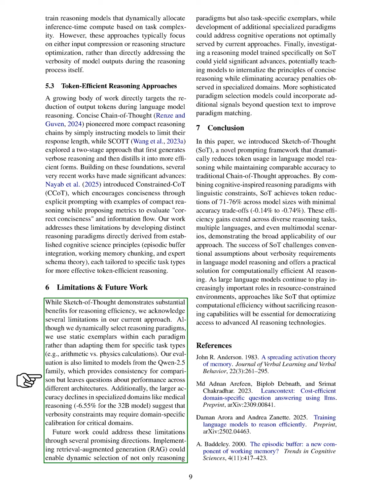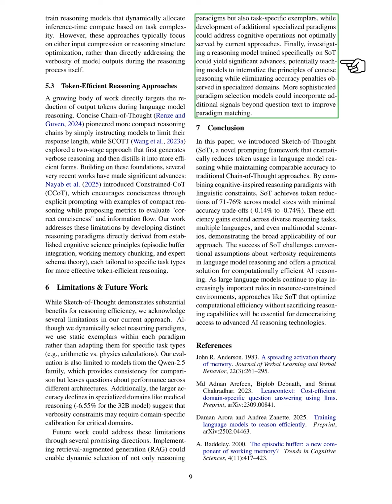Future work could address these limitations by implementing retrieval-augmented generation to enable dynamic selection of reasoning paradigms and task-specific examples. Developing more specialized paradigms could also help address cognitive operations not well served by current methods. Finally, training a reasoning model specifically on SOT could lead to significant advancements, potentially helping models internalize concise reasoning principles while avoiding accuracy penalties in specialized domains. More sophisticated paradigm selection models could incorporate additional signals beyond just the question text to enhance paradigm matching.